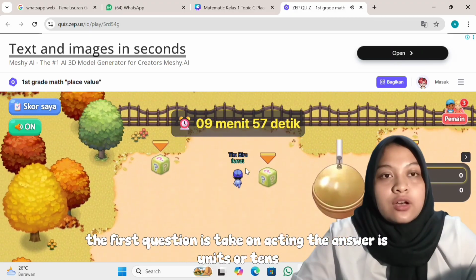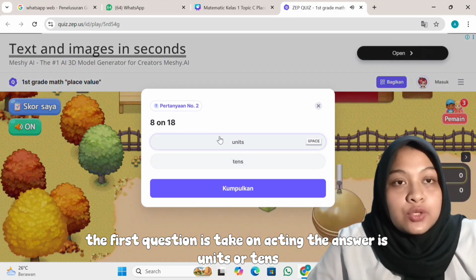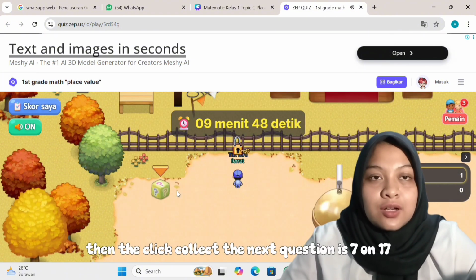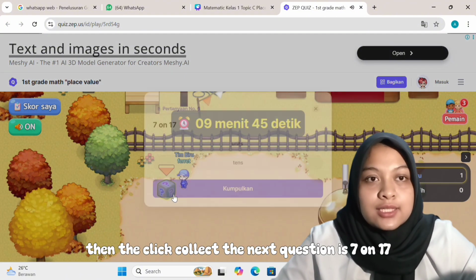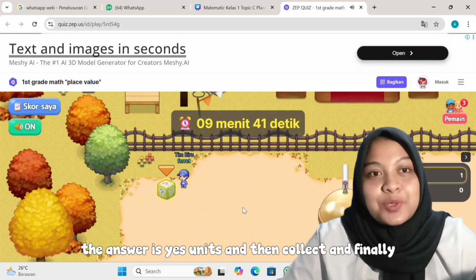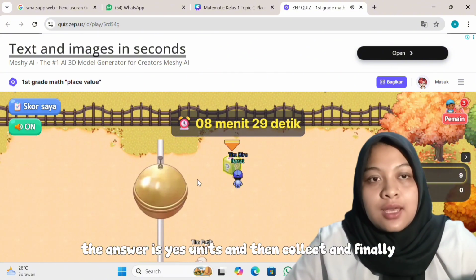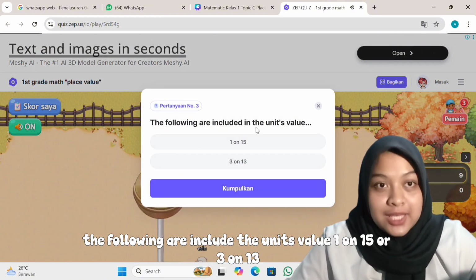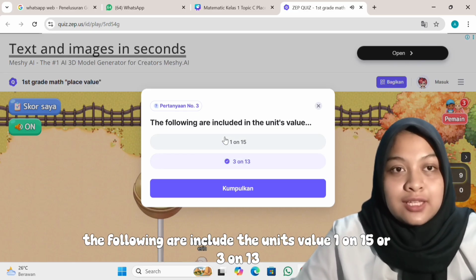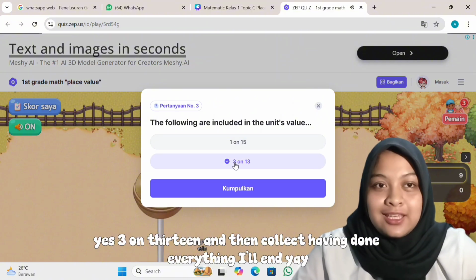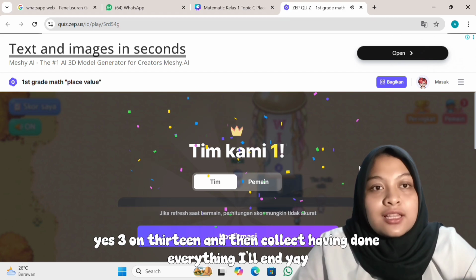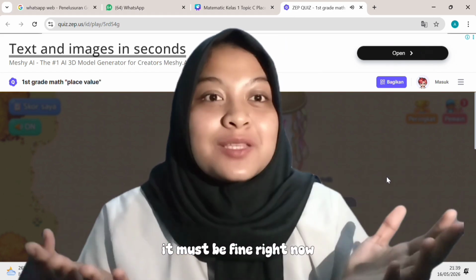The first question is 1 on 18. The answer is units or tens? Yes, units. Then click collect. The next question is 7 on 17. The answer is yes, units. And then collect. And find the following that include the units value: 1 on 15 or 3 on 13. Yes, 3 on 13. And then collect. Having done everything, I'll end. Yeah, we have finished the game. It must be fun, right?